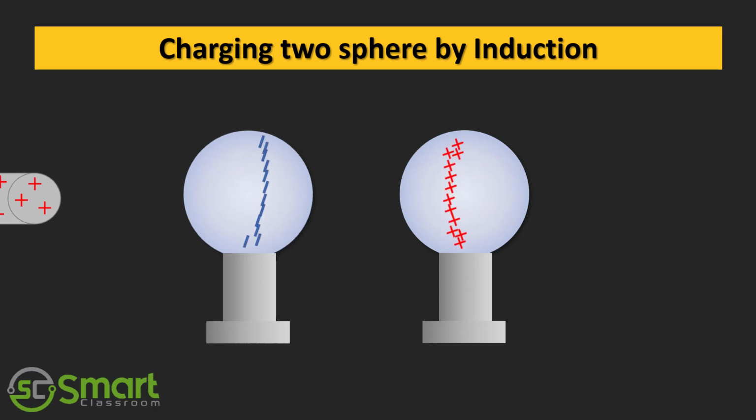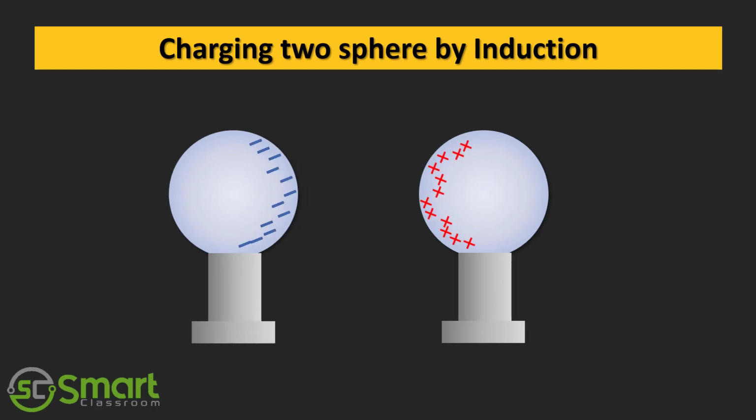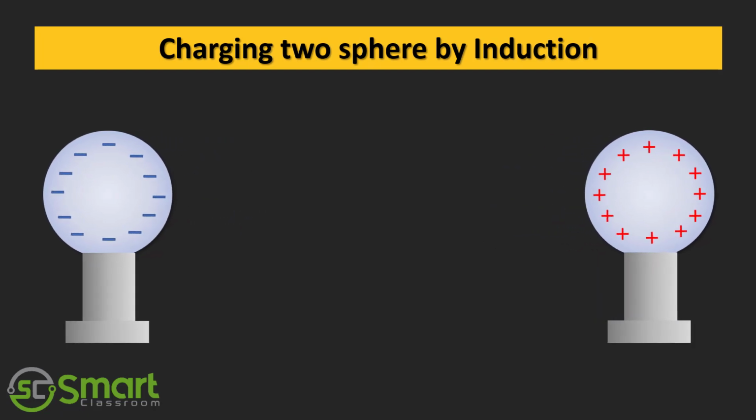If we remove the rod, the charges on the spheres rearrange themselves. When we separate the two spheres quite far apart, the charge on them gets uniformly distributed over them. In this way, we can charge two spheres by induction.